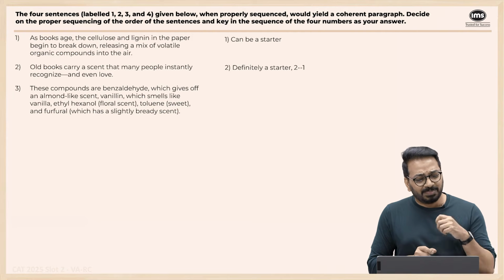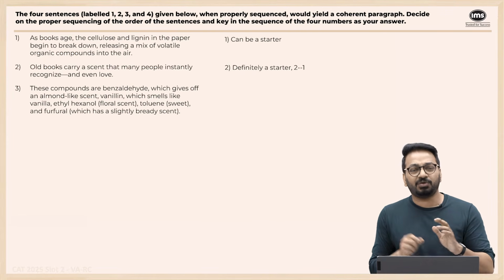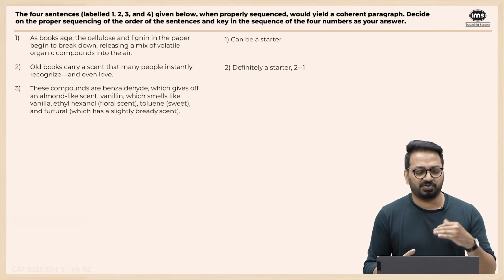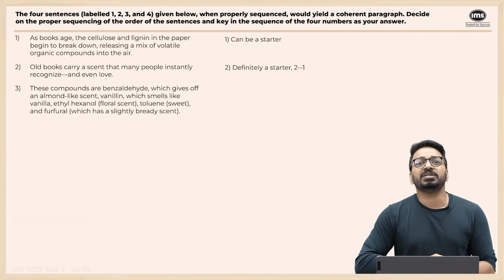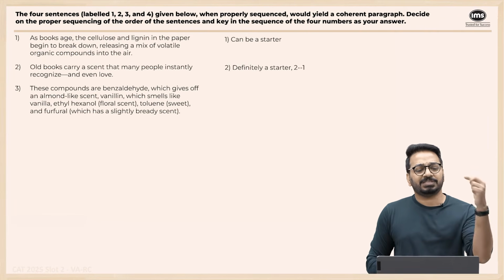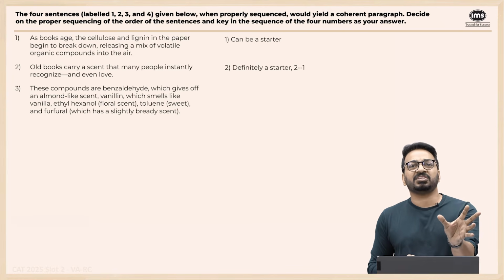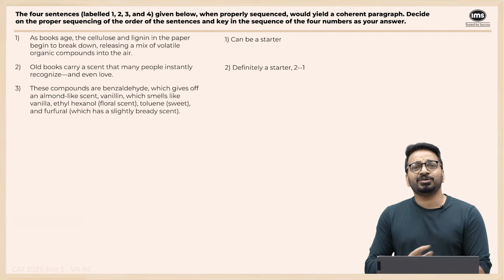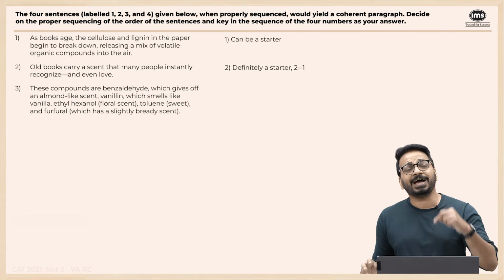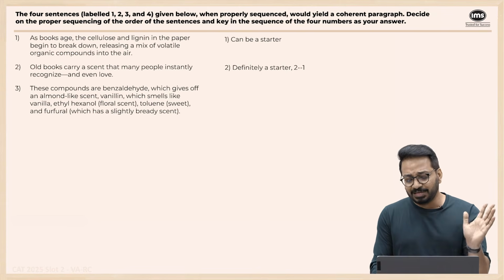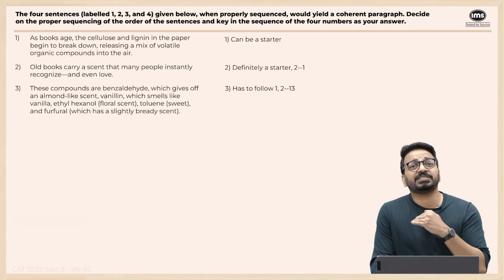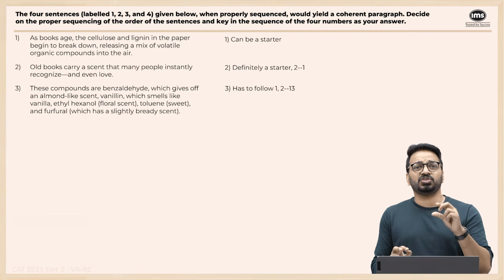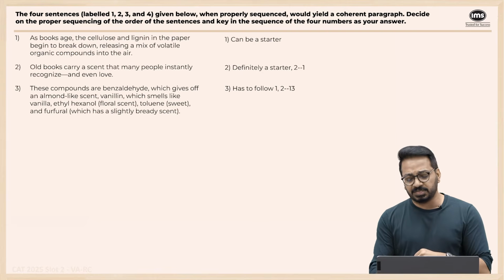These compounds are benzaldehyde, which give off an almond-like scent, vanillin, which smells like vanilla. Now, in the actual exam, when I'm doing this question, I'm not even reading the rest. Sentence 1 says releasing a mixture of volatile compounds, and it says these compounds are what? So immediately I know 3 has to follow 1. That is all that I know. The specifics I'm not bothered about. So now I know my sequences 2-1 and 3.